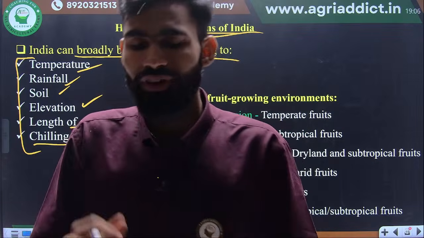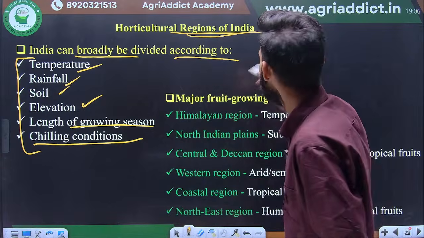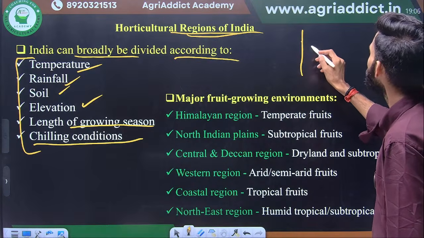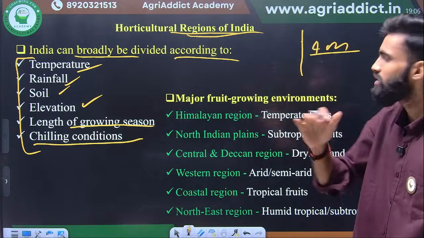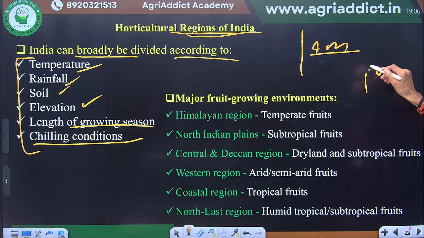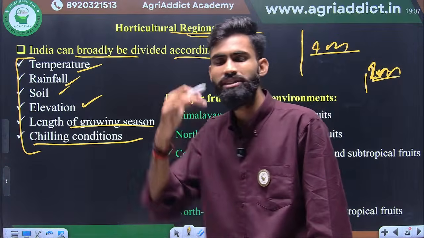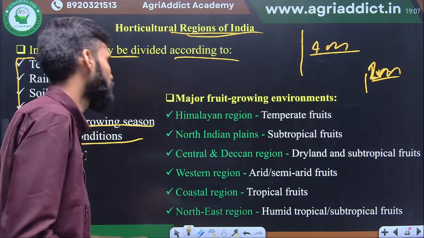Strawberry is a herb, a very small plant. Shrub is a larger plant, its height may be up to 4 meters. This is the shrub, maybe small, medium, and tall, three kinds of shrubs. But the herb's height is maximum 1 foot. So this is the example of herb, shrub, tree. On the basis of their height, their growth habit, we divide them. So strawberry is an example of herb.